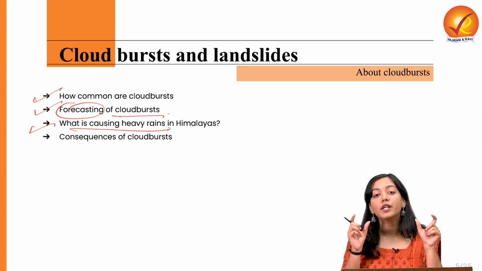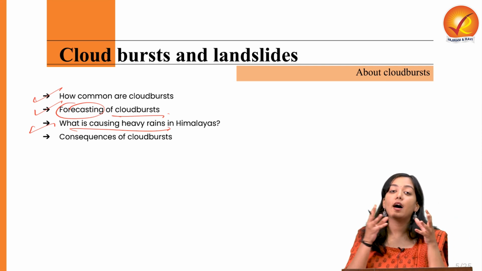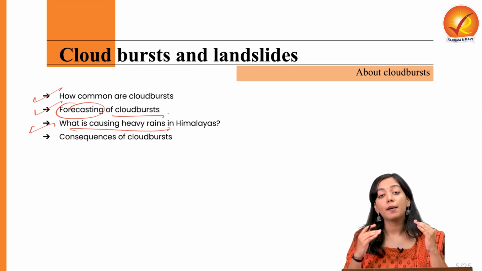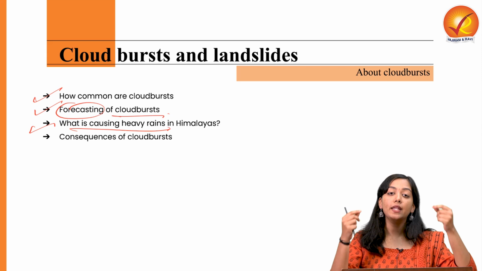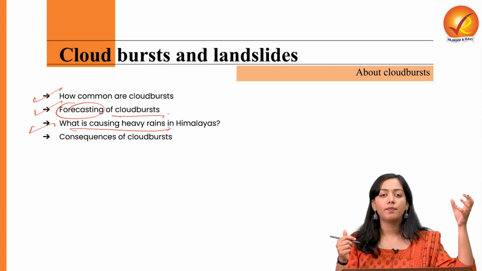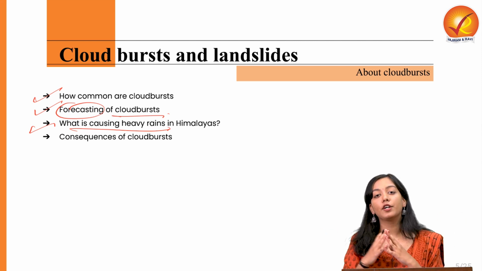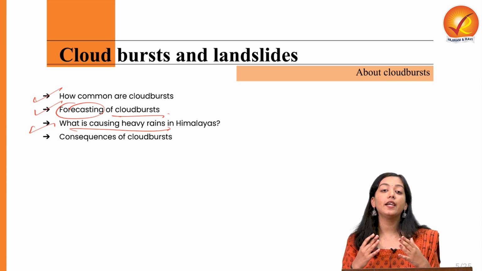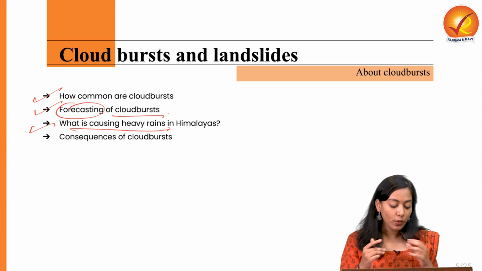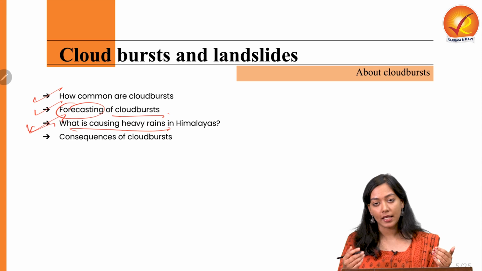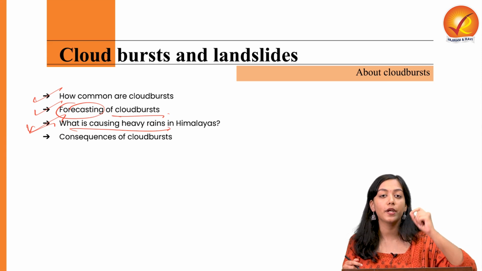Because the monsoonal trough, which is basically the low pressure areas prevalent in the Bay of Bengal and in the Arabian Sea around the Indian peninsula, is shifting upward towards the Himalayan foothills. Because of this, when they interact with the western disturbances coming from the European low troughs, they create disturbances in climatic stability, which leads to cloud bursting. So cloud bursts are happening heavily in the Himalayas with more frequency, and the reason is the upward shifting of the monsoonal low pressure trough.